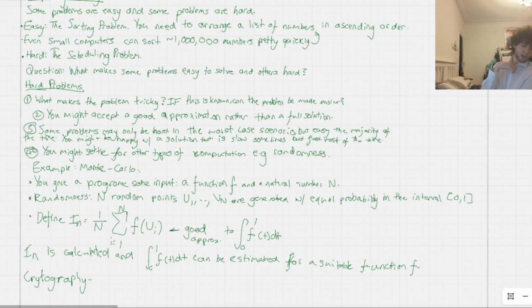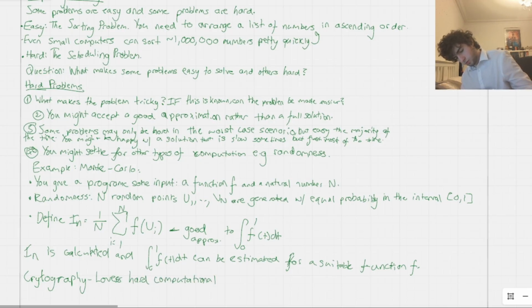But in cryptography, we actually do look for hard computational problems. I've made this analogy between humans and computers, but with complexity theory we're talking about computers, computational problems, algorithms, and cryptography loves these sorts of things. It loves hard computational problems. Any problems that are hard to solve computationally, or take a very long time for computers to solve, even in the best case scenario, are what cryptography loves. It needs to find those problems.